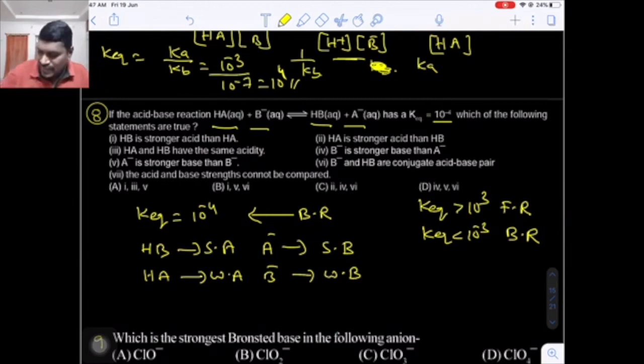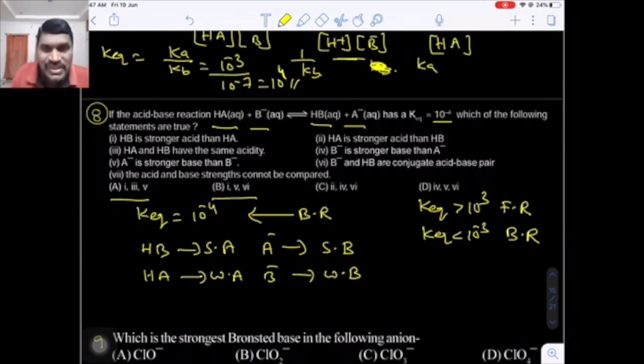Now here, if you see, HB is a strong acid, HA is a weak acid, A minus will be the strong conjugate base, B minus will be the weak conjugate base. Now see the first option. What is the first option given here? HB is a stronger acid than HA. Yes, this is correct. So option 1 is correct. Option 1 we have only in A and only in B. So A and B are our options.